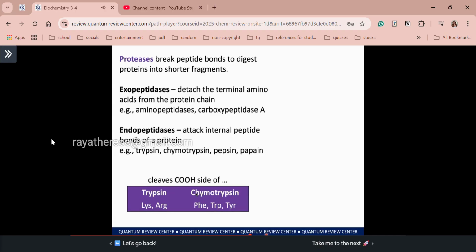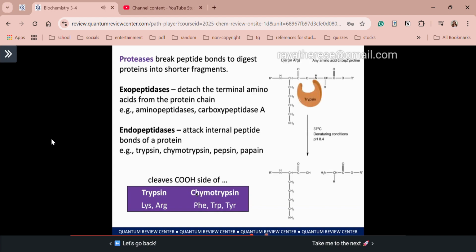Both of them act on the carboxylic side. Again, ang mechanism nila is on the carboxylic acid side of your polypeptide chain. So for trypsin, it is only for lysine and arginine. Sir, familiar, parang basic amino acids sila both. Yes. So again, trypsin can process the degradation at your basic amino acids. All right? Chymotrypsin, sir, familiar din. Those are all aromatic amino acids. Okay? So this is a simple reaction mechanism for trypsin. Class, check nyo nasa carboxylic acid side siya ng lysine or arginine. So it's applicable to any amino acid except proline in the N-terminal side.